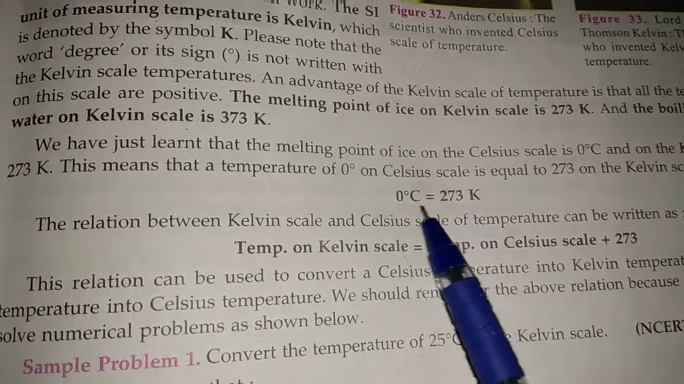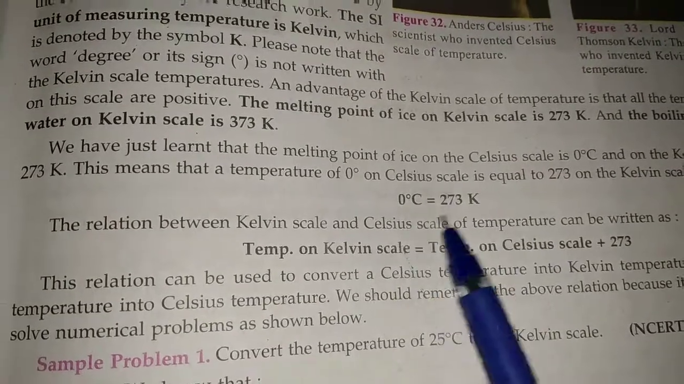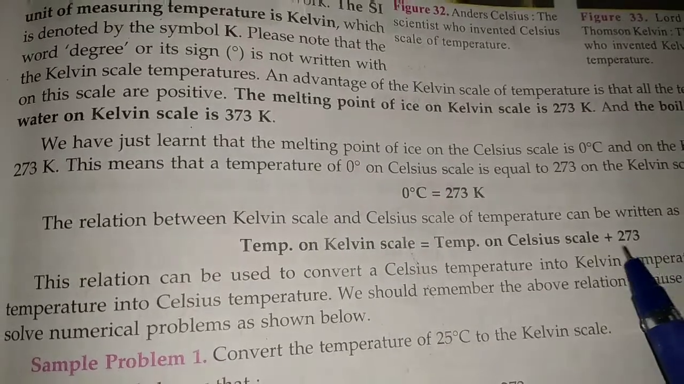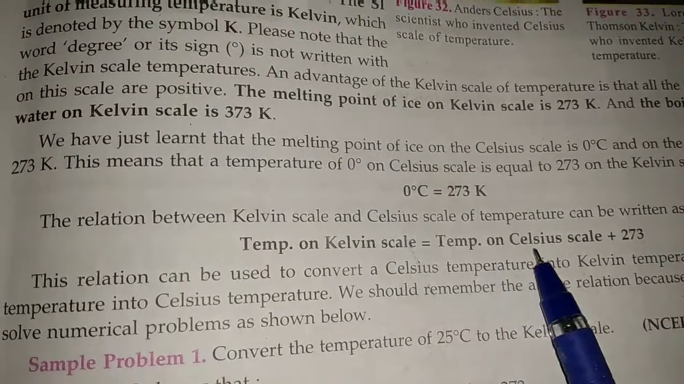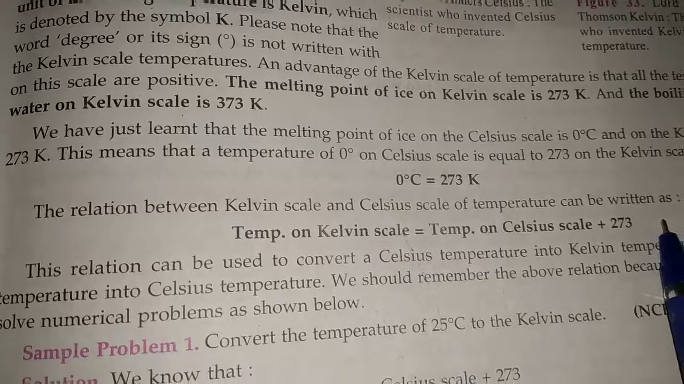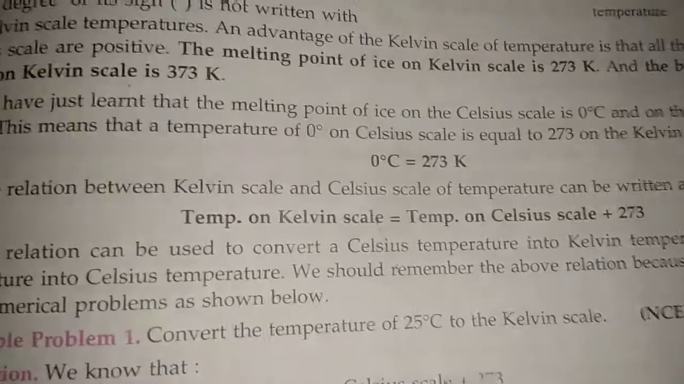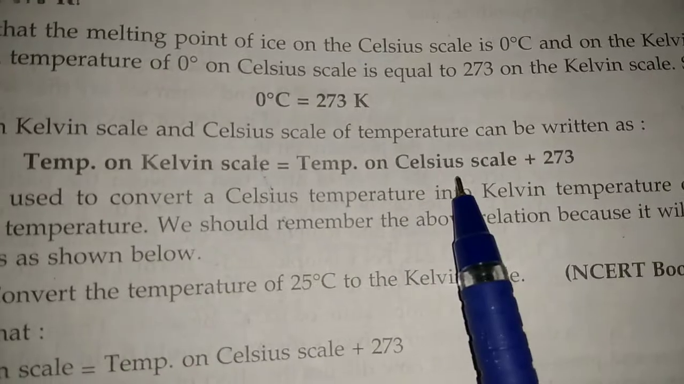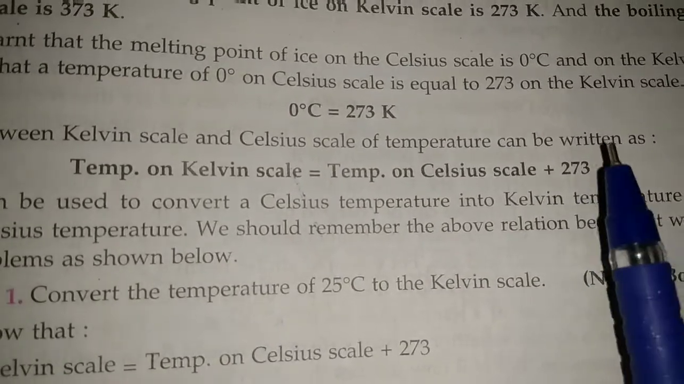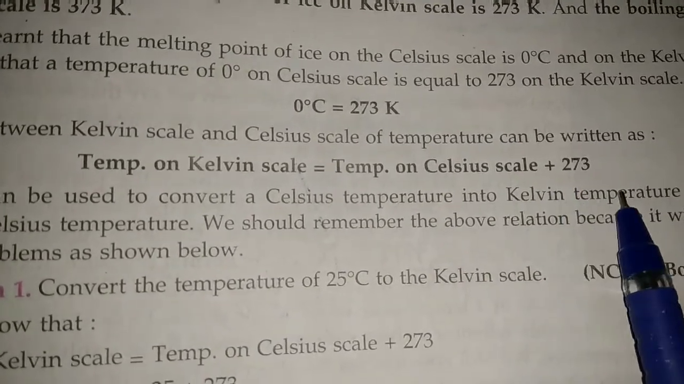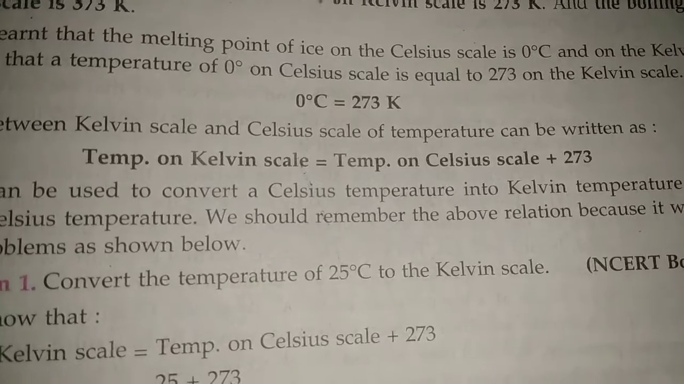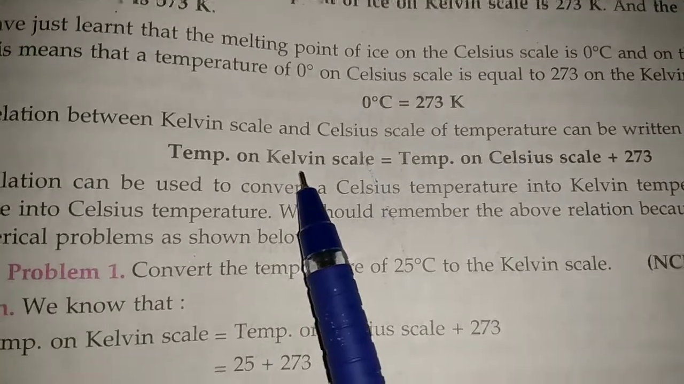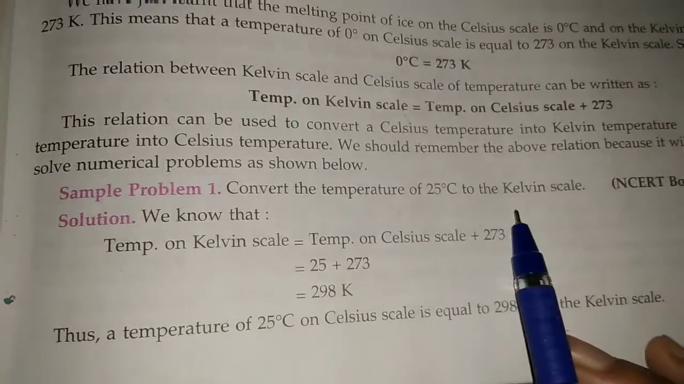Now let's see the relationship between the degree Celsius and the Kelvin temperature scale. 0 degree Celsius is equal to 273 Kelvin. So the temperature on the Kelvin scale will always be the temperature on the degree Celsius scale plus 273. If you have to find the temperature in Kelvin, then you write the temperature in degree Celsius and then add 273. And when you have to find the temperature in degree Celsius, then you subtract 273 from the Kelvin temperature. Now let's see some questions here.